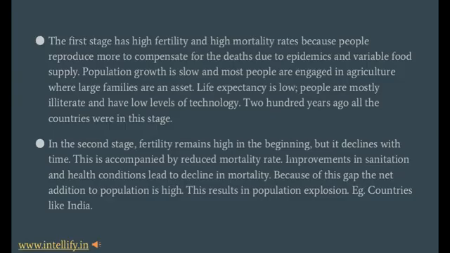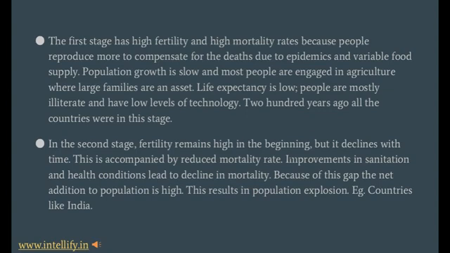Life expectancy is low, people are mostly illiterate and have a low level of technology. 200 years ago all the countries were in this stage. So this is the first stage of the demographic cycle. Okay, so let's move on to the second stage.